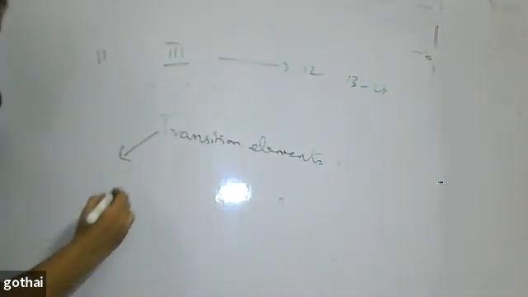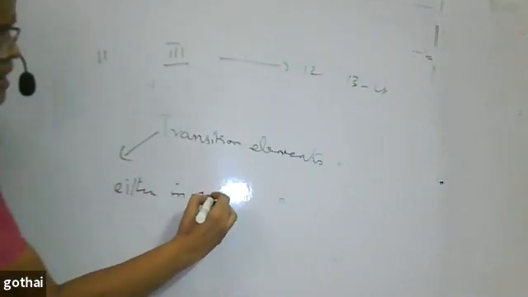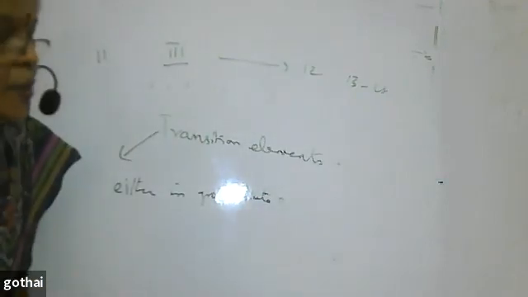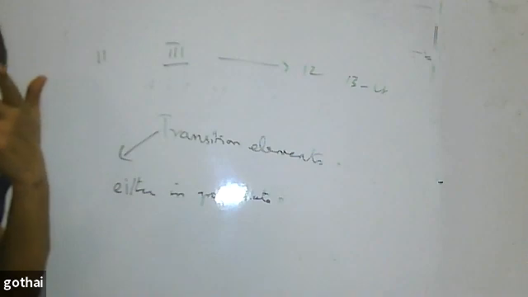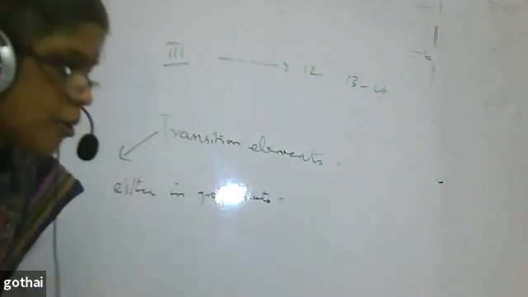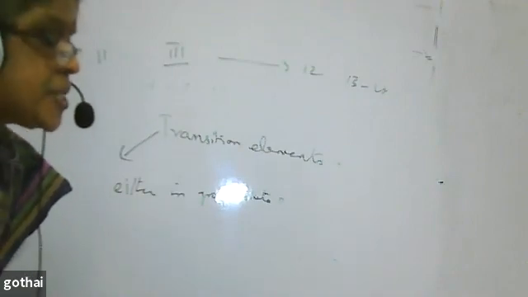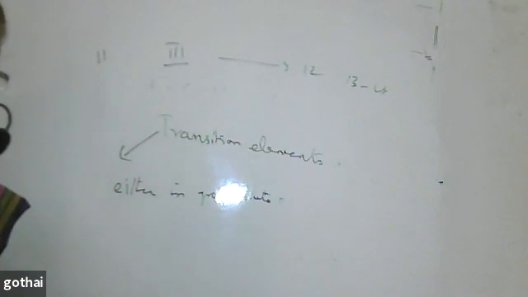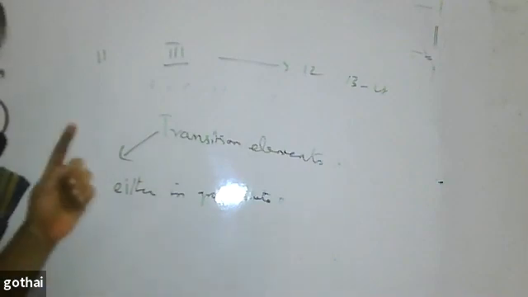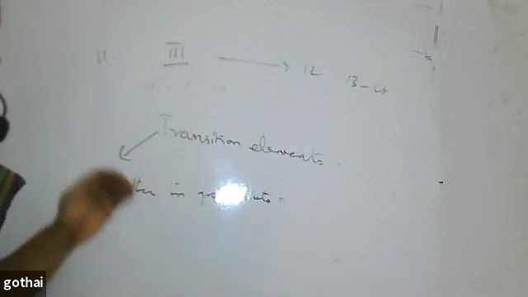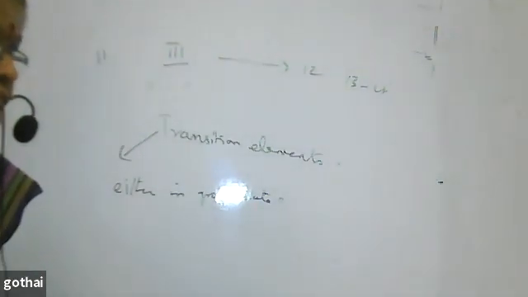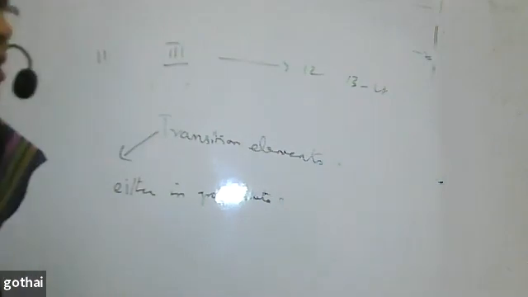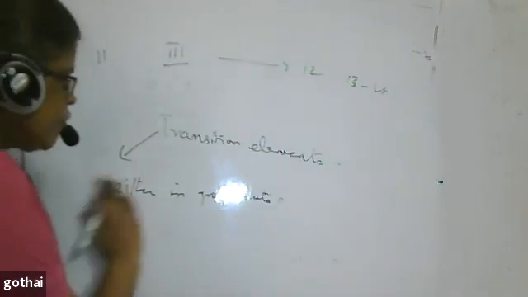Elements that, either in their ground state or in one of their excited states, have incompletely filled d orbitals, only then do you call them transition elements. For example, I go for scandium.